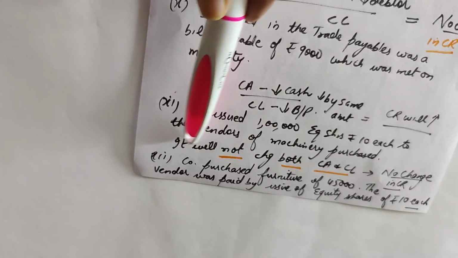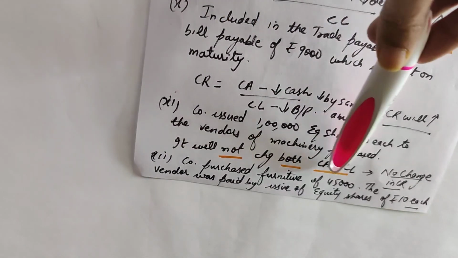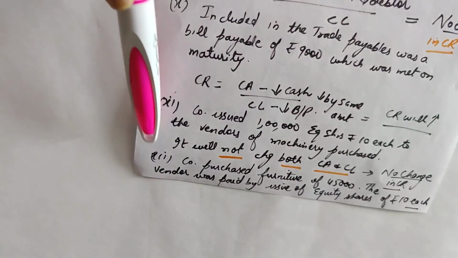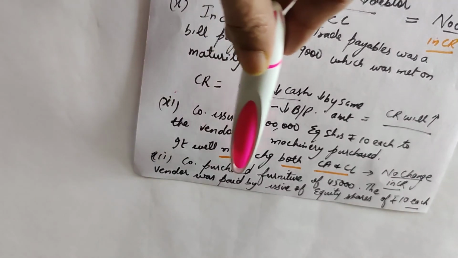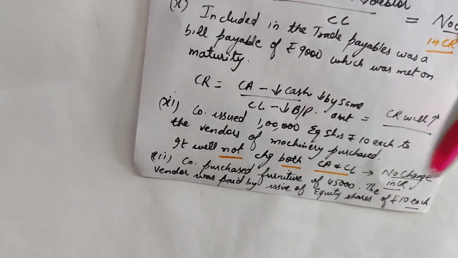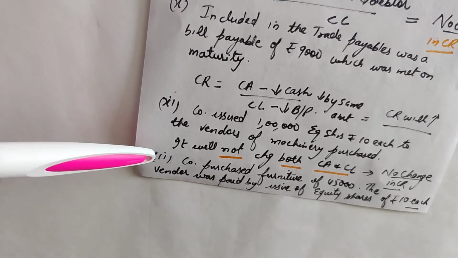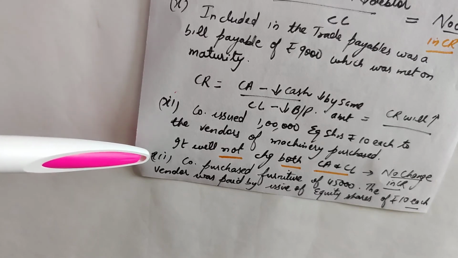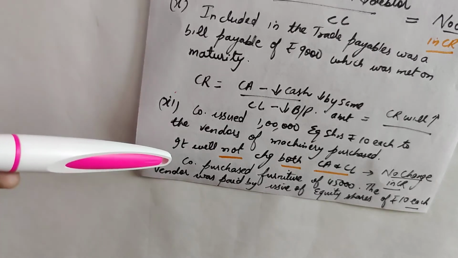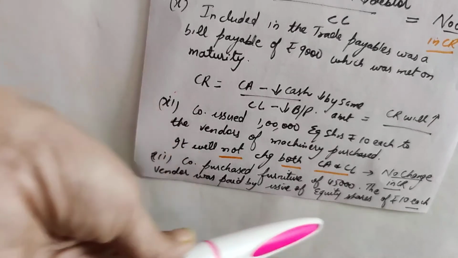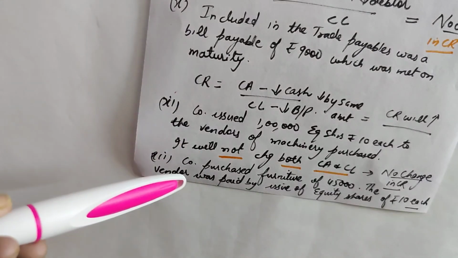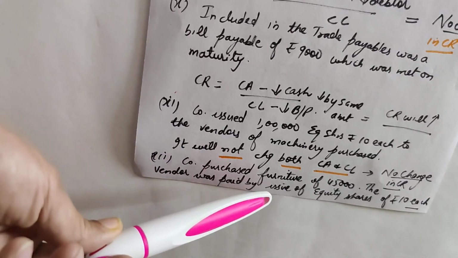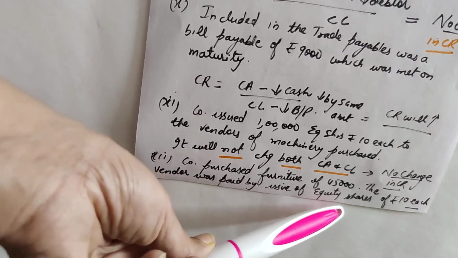Now next is, company purchased furniture of 45,000 from a vendor, which was paid by issue of equity shares. Purchase of furniture has no impact on current assets, and the vendor was paid through issue of equity shares.